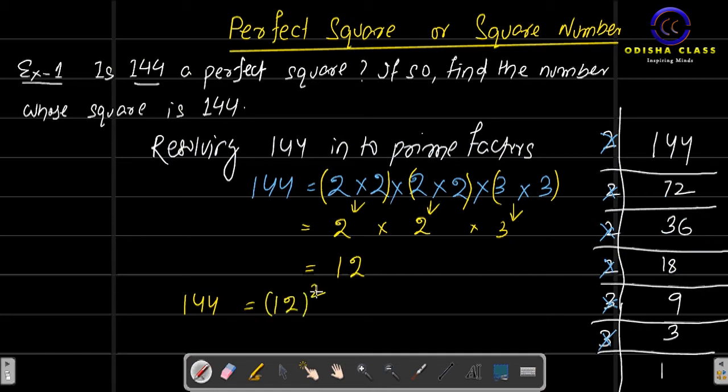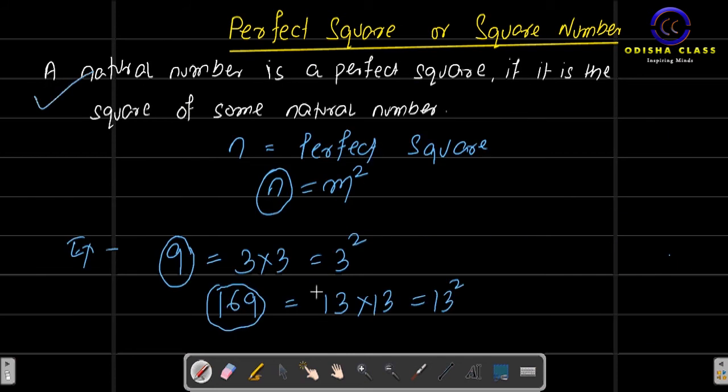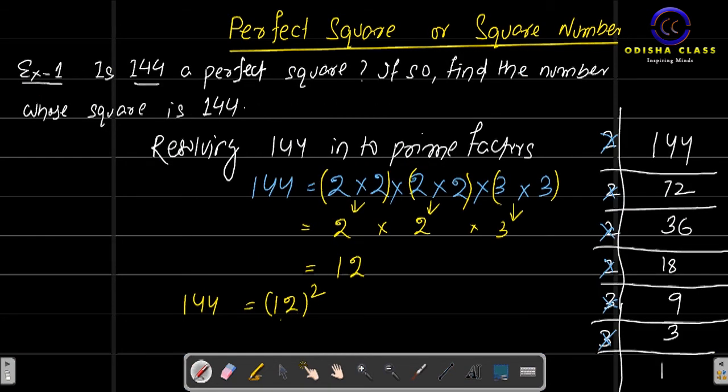Just before, I have already told you, a natural number is a perfect square if it is the square of some natural number. Here 12 is a natural number, its square is 144. Hence 144 is a perfect square or square number.